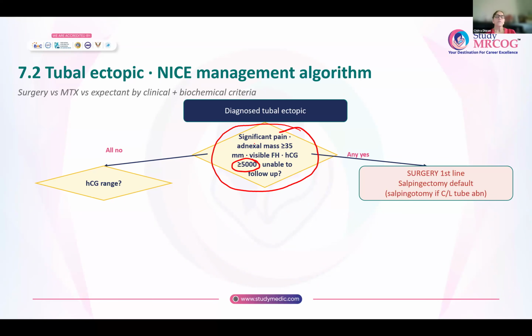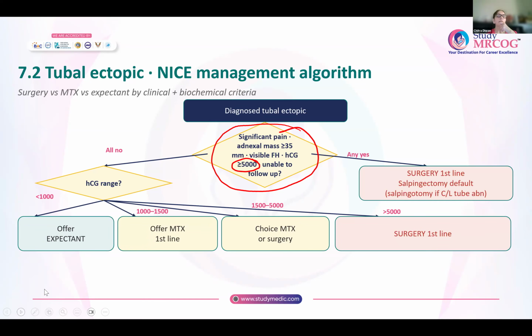If the woman doesn't have any of these signs and symptoms, then to decide what type of management option you are going to offer her, have a look at the HCG level. If HCG level is less than 1000 and it is falling, you can offer her expectant management. If HCG level is between 1000 to 1500, offer methotrexate as the first line management option. If the HCG level is between 1500 to 5000, you have two options here, either methotrexate or surgery. Whereas if it is more than 5000, we already saw that surgery is the first line option.